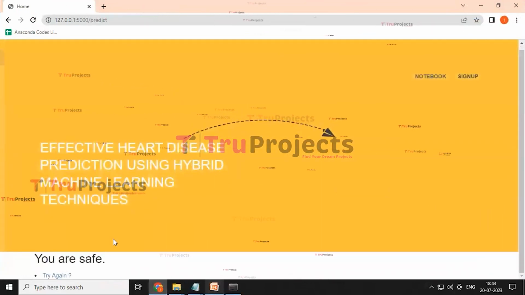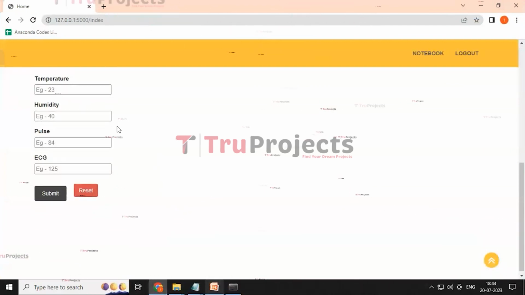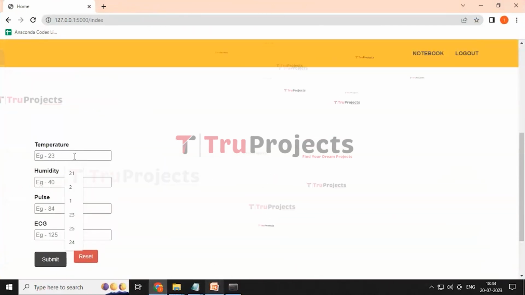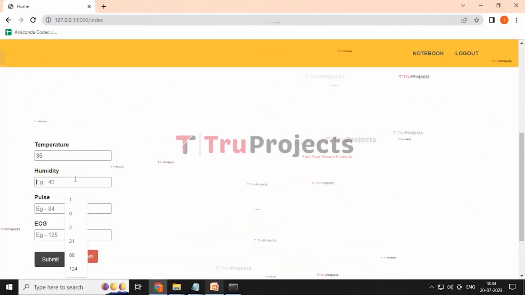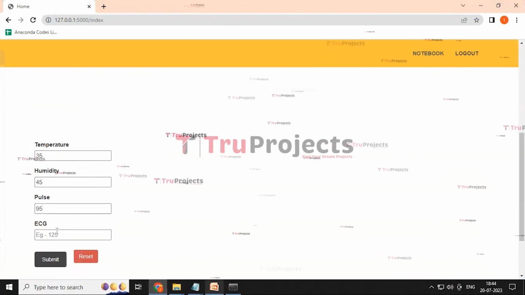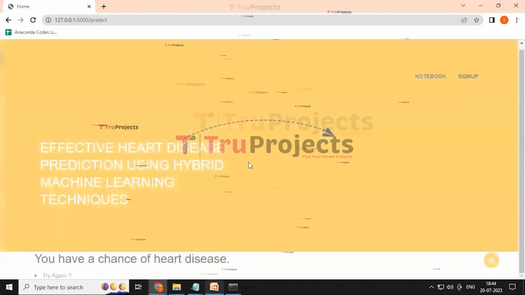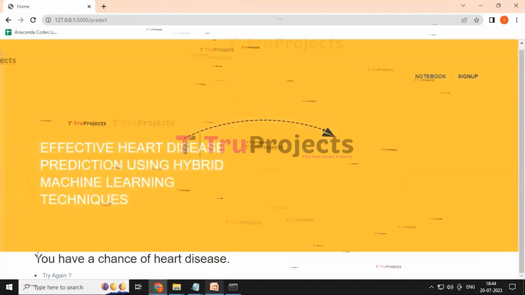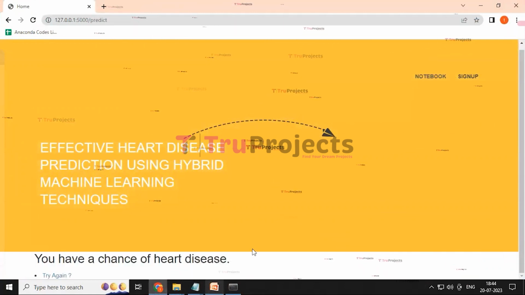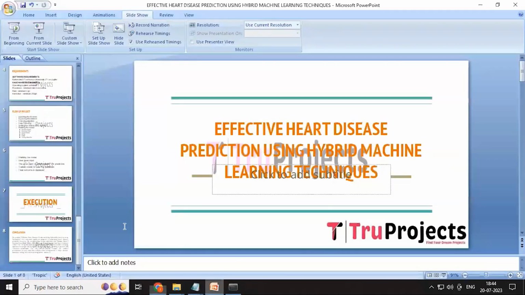Here the page is redirected and says that you are safe, and use this try again button to redirect to the index page and re-enter the details for another person. And here I am entering the temperature as 35, humidity 45, pulse 95 and ECG 130, and then click on submit button. Here the page is redirected and it shows that we have a chance of heart disease. In this way, we can predict heart disease by using the hybrid machine learning techniques.